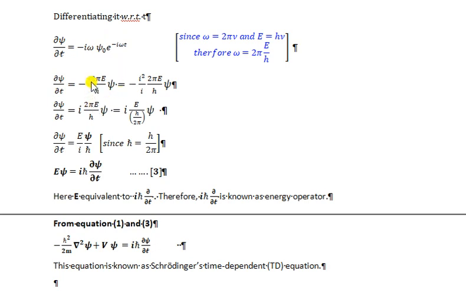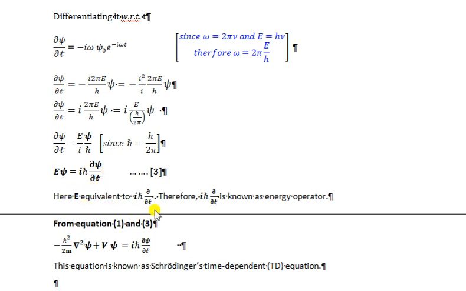If we multiply numerator and denominator by i, then it becomes minus i square 2 pi E upon i h psi, and we know that i square equals minus 1, minus into minus is plus, so it becomes 2 pi E upon i h psi, and we can write it as E upon i times h upon 2 pi psi. h upon 2 pi is h cross, so this equation becomes del psi over del t equals E upon i h cross psi, meaning E psi equals i h cross del psi over del t.